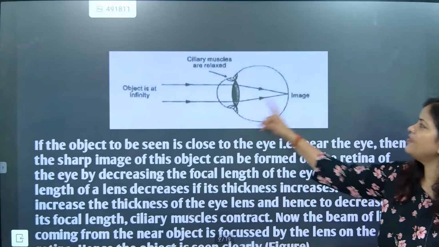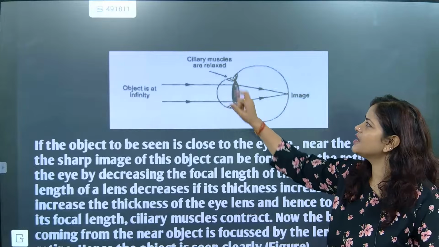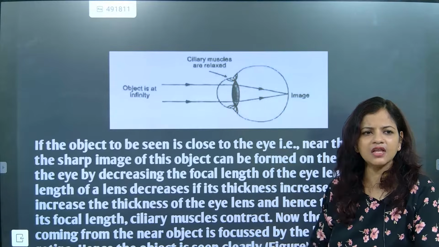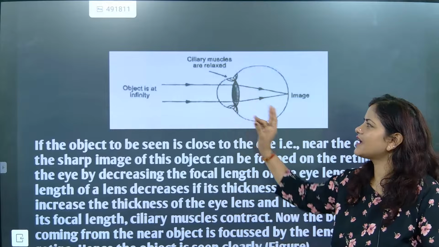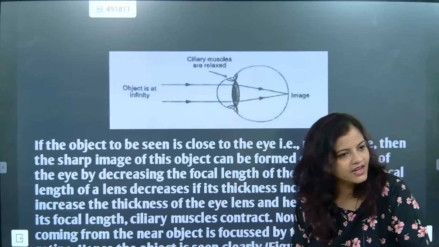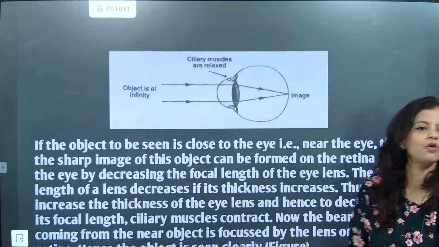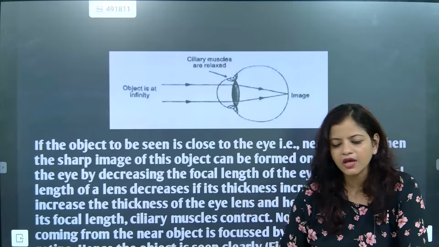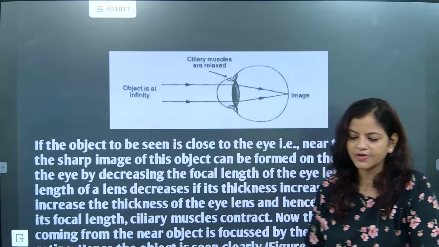From infinity coming, ciliary muscles are relaxed, suspensory ligaments are contracted, lens is thinner, focal length is increased, and the image is exactly forming where, beta? Retina. Okay? It will take time, but we will understand it well.